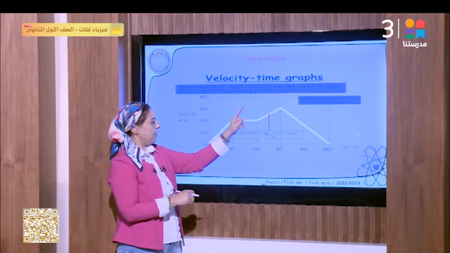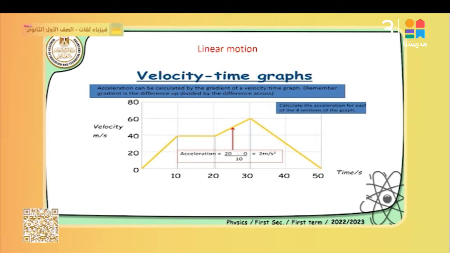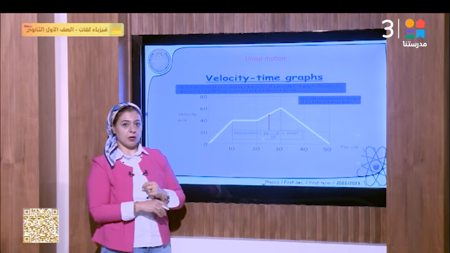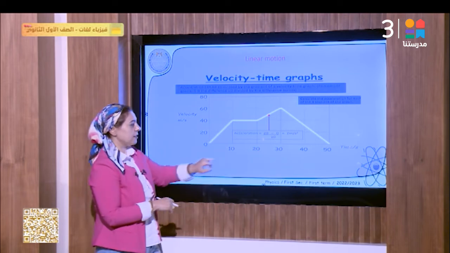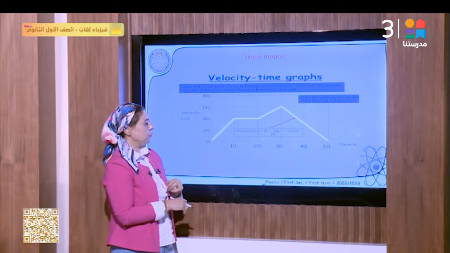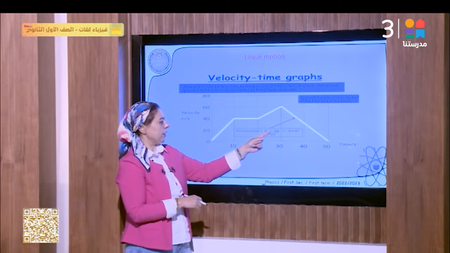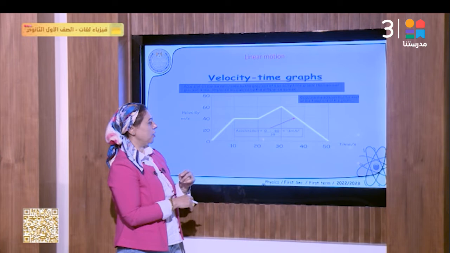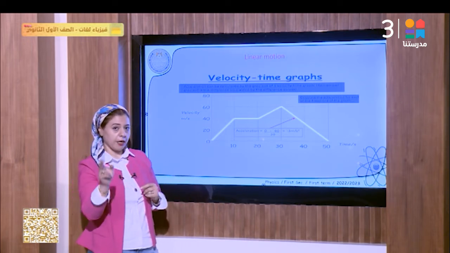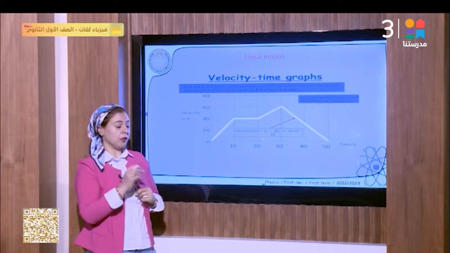And here, with the same method, we will find the change in velocity at this section, which equals 20 minus 0 over 10, which equals 2 meter per second square. And in the last section, the fourth section, the acceleration equals 0 minus 60, which is the change of the velocity. 0, yes, of course, because we take the final value.